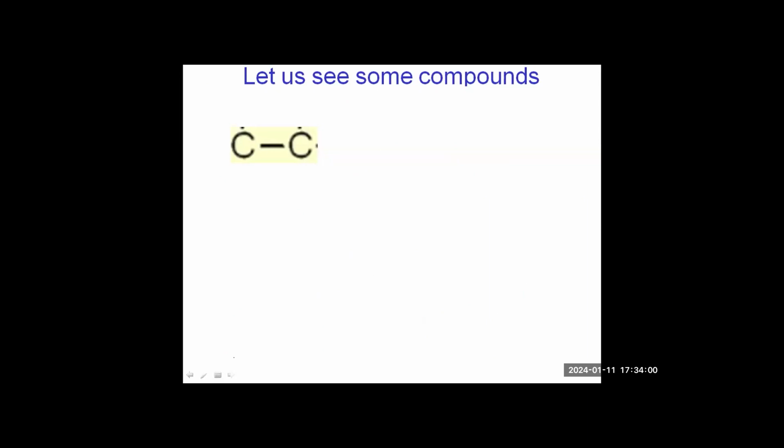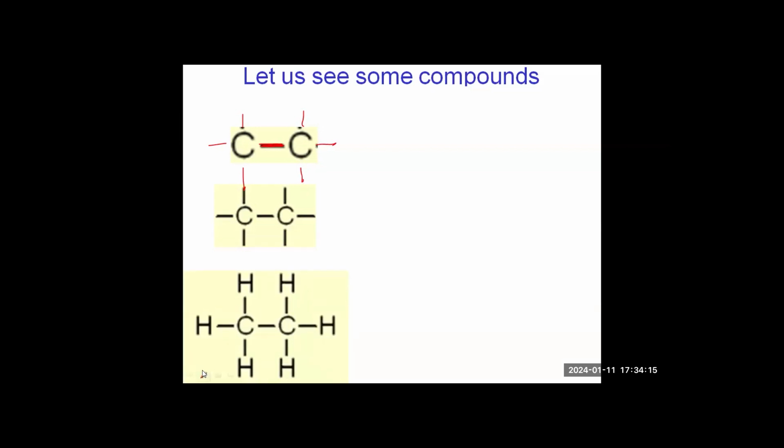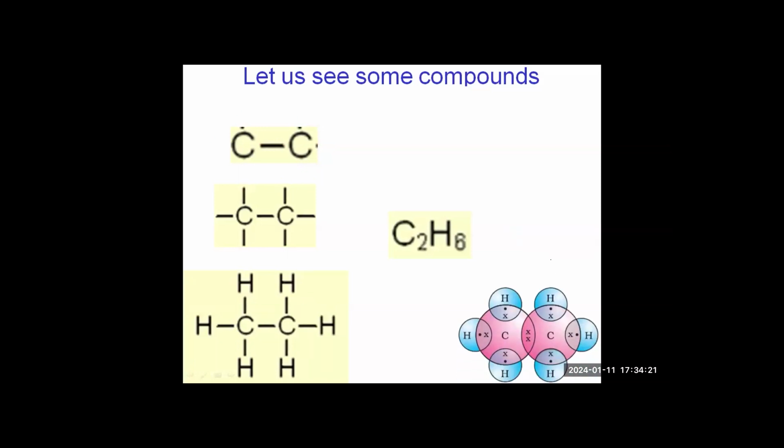Now 2 carbon atoms here. One of the valencies is already satisfied with this. There are 3 more remaining for each carbon. So we can attach 6 hydrogens over here with 2 carbon atoms. That makes the formula C2H6, and this is the electron dot structure.